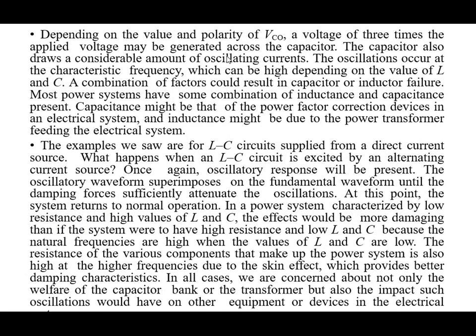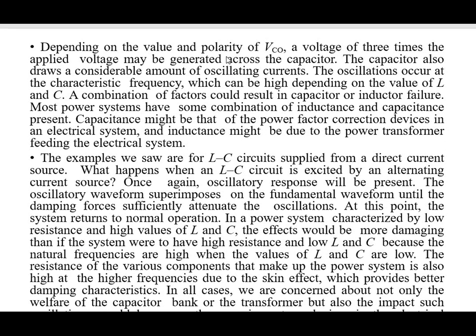Now depending on the polarity of Vco, a voltage of 3 times the applied voltage may be generated across the capacitor. The capacitor also draws a considerable amount of oscillating current, and the oscillations occur at the characteristic frequency, which can be high depending on the values of L and C. So a combination of factors could result in capacitor or inductor failure.